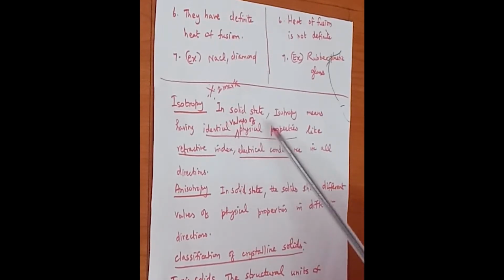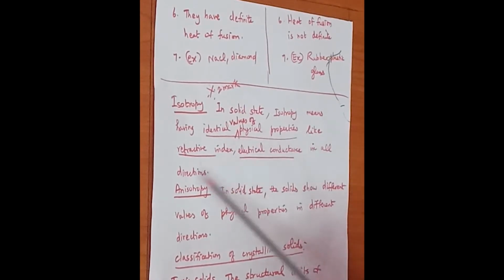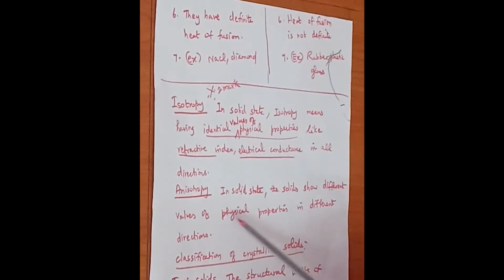Isotropy is a process, as I have already told, where the material has identical values of physical properties in all directions. Physical properties like refractive index and electric conductivity have the same values in all directions, whereas anisotropy is where the solid shows different values of physical properties in different directions.